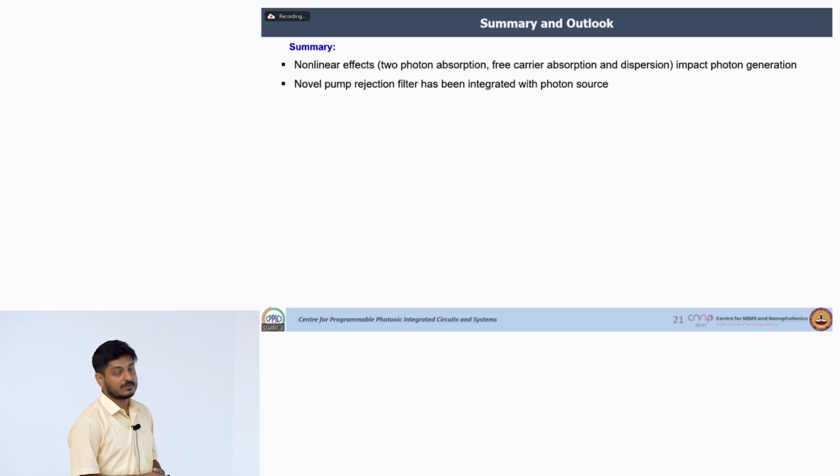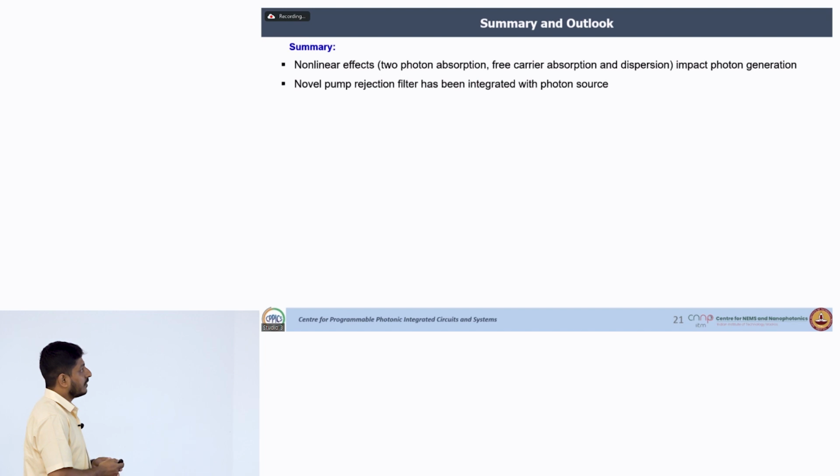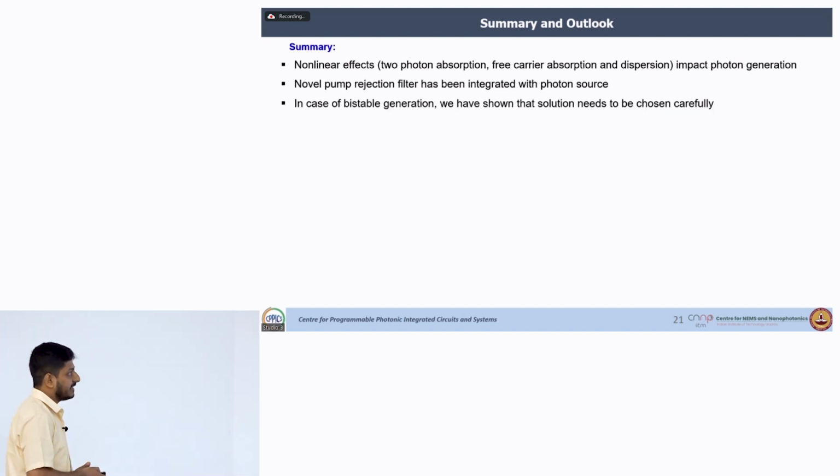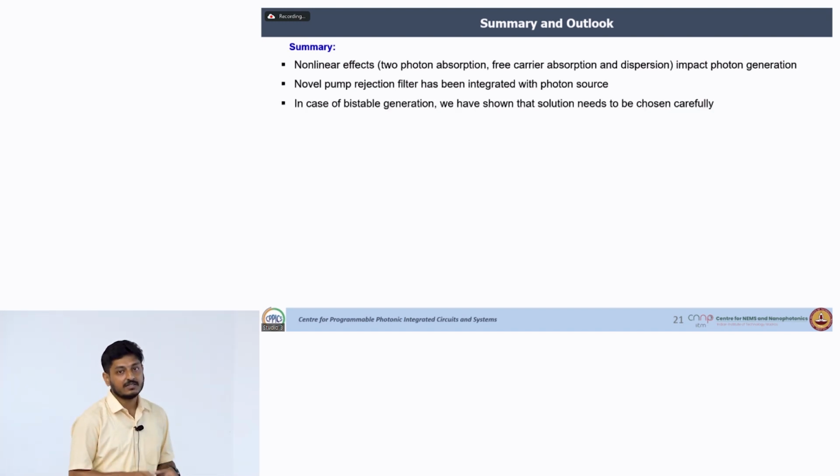Now, I come to the summary. We have modeled the nonlinear effects in silicon that affect the photon generation rate, and we have designed and demonstrated a novel pump rejection filter that can reflect the pump not to the input side, but have it radiated. And in the case of this bistable generation, we have shown that the solution needs to be chosen carefully.